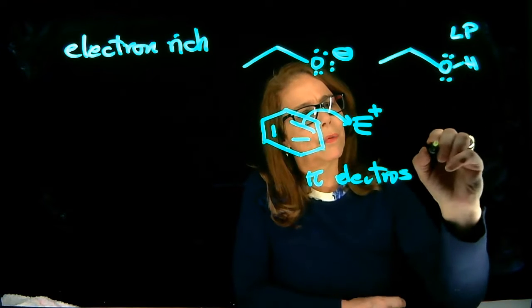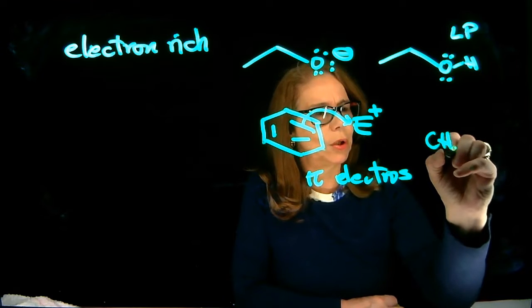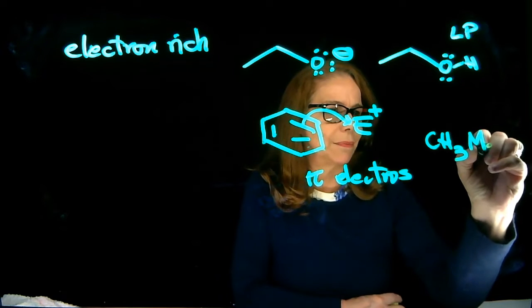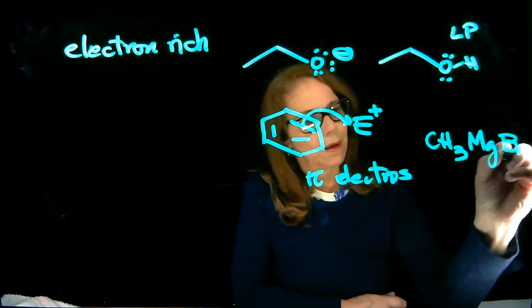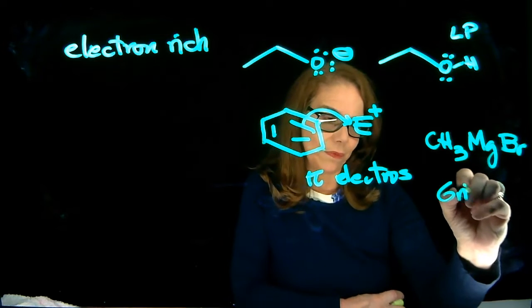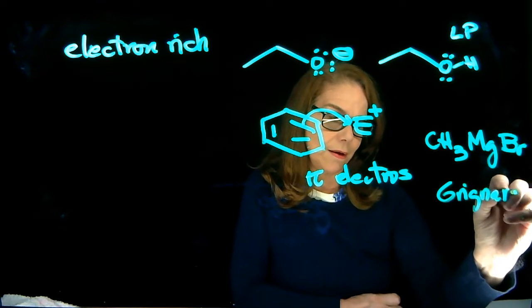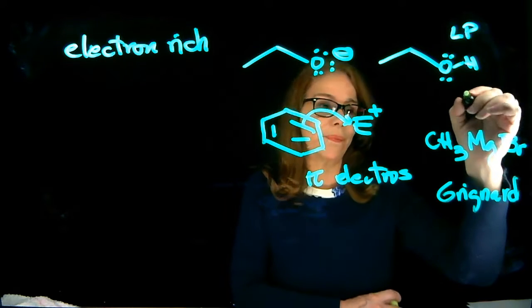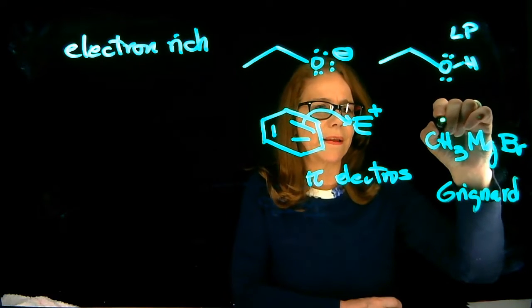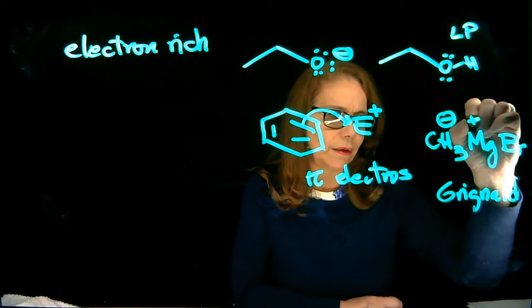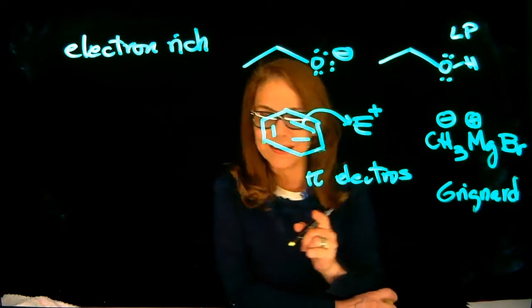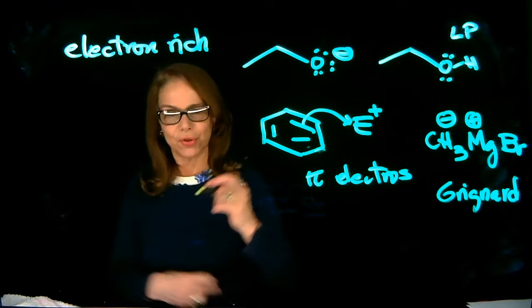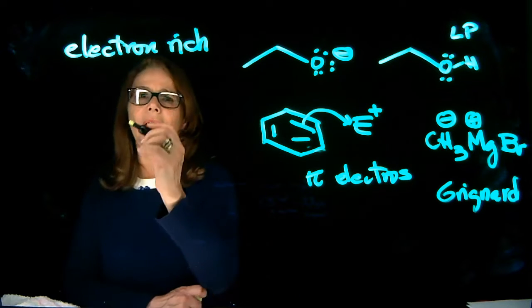So we have different types of nucleophile. We can have, for example, magnesium bromide. That's an example of a Grignard reagent. And here we say this bond is almost like a salt. We say that this is almost negative and this positive. So that is a nucleophilic carbon. So, different examples of nucleophile.